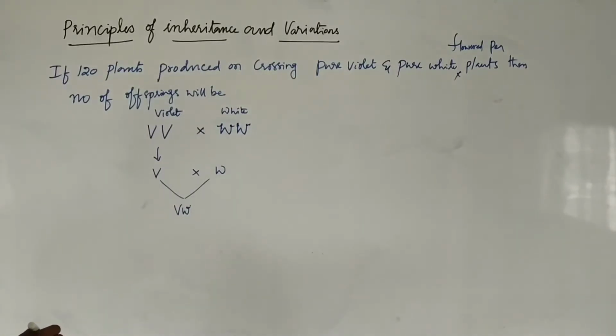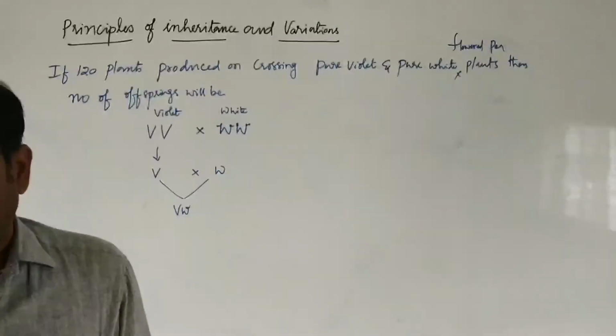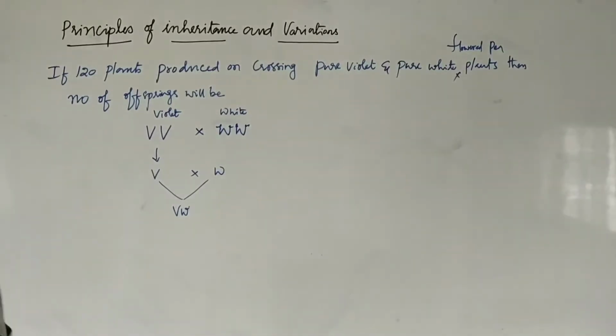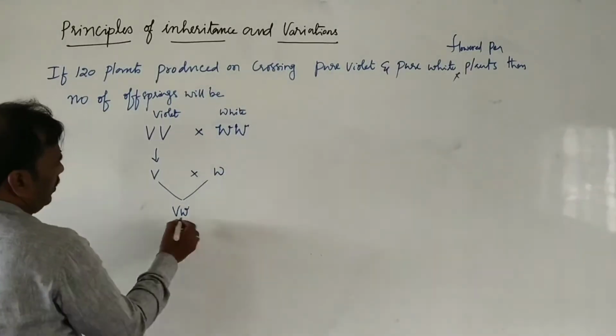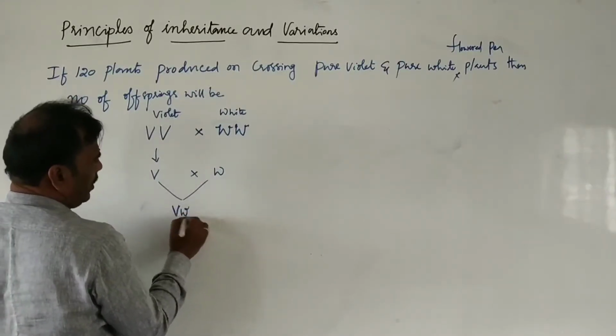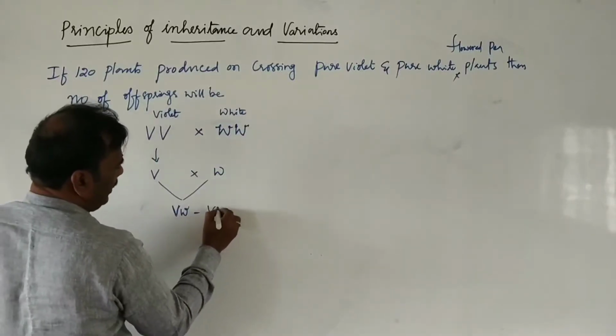So out of 120, what is the answer? Here capital V is dominant over small w, because violet is dominant over white, so we get violet.